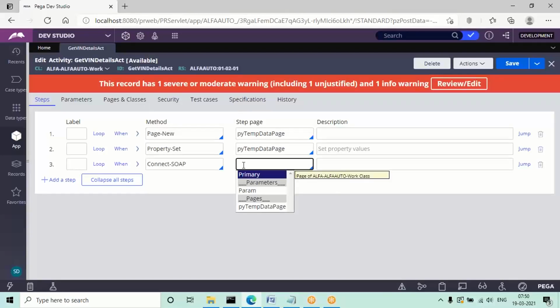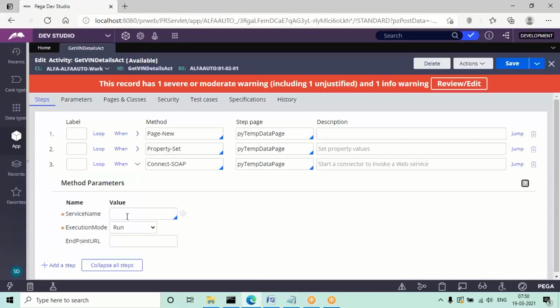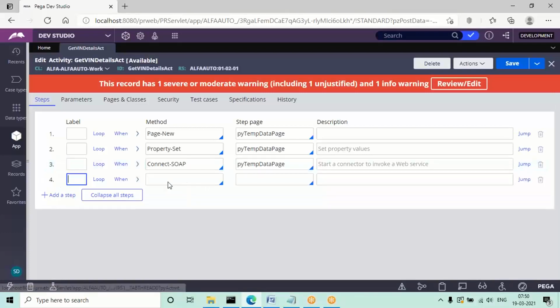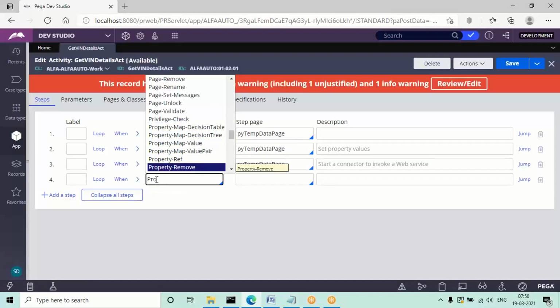And in the connect soap parameters, I need to give the details. Okay, give the service details. So after that map the response. Now the next step is map the response. So use property set step.